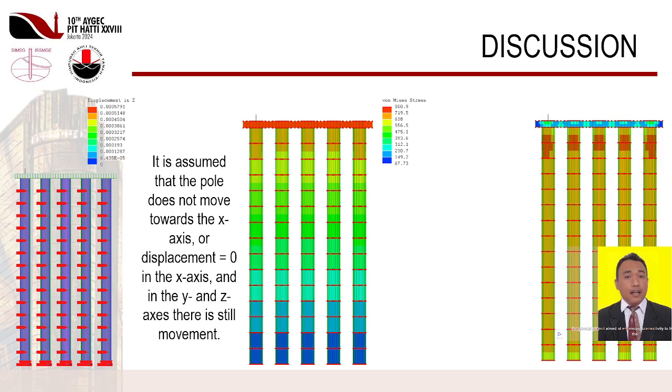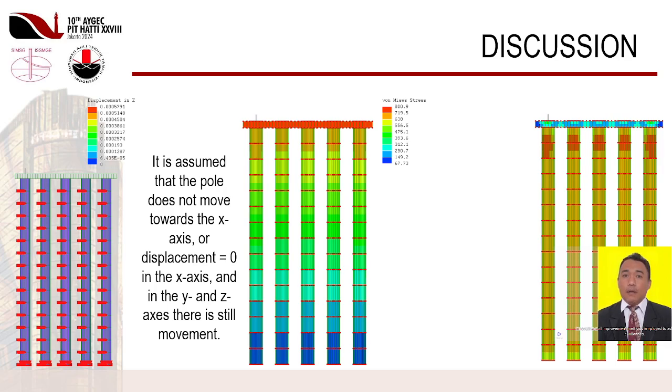At a depth of 0 to before 14 m it is assumed that there is soil friction resistance, so it is assumed that the pole does not move towards the x-axis, or displacement equals 0 in the x-axis. And in the y and z-axis there is still movement.